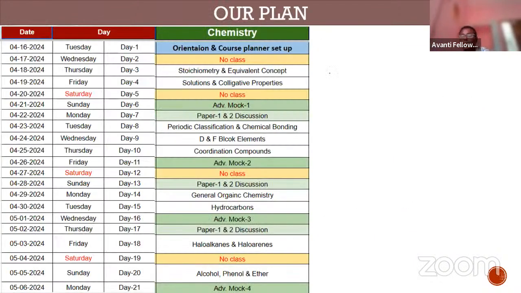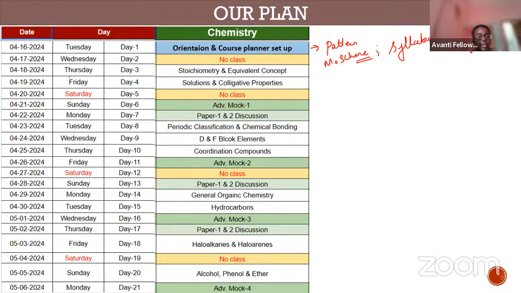Today is our orientation class, where we have discussed the pattern, the marking scheme, and where we have to be careful. We have got clarity about the pattern and the marking scheme and where you should not make mistakes. We have also discussed the syllabus, the important topics to be covered, and the previous year question paper. So we have done the analysis.